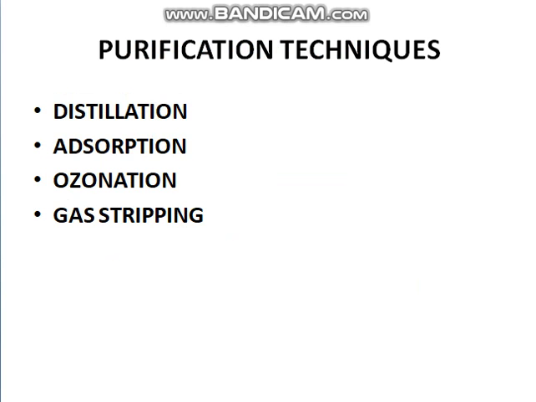And adsorption process: adsorbents are used, and the choice of adsorbents is based upon the chemical as well as physical properties of the fermentation product. And then ozonization. Ozone is a triatomic molecule which is also used for the separation of volatile substances from the fermentation media. Although oxidation of ethanol by ozone could be expected, it does not happen under atmospheric conditions. Thus, ozone can remove impurities without any significant damage to ethanol.